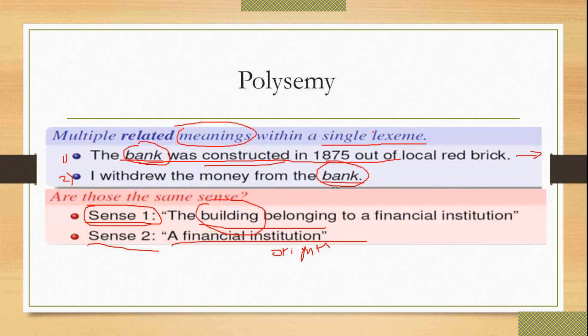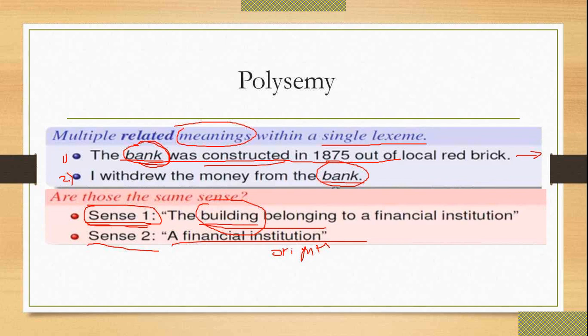So in polysemy, what we understand is that there is a single lexeme, that is bank. In both sentences, the lexeme bank is common. But you can see that the meaning or sense of each sentence is totally different. From sentence one, we get sense one, which is more related to the building of the bank. So we are more concentrated on the building.